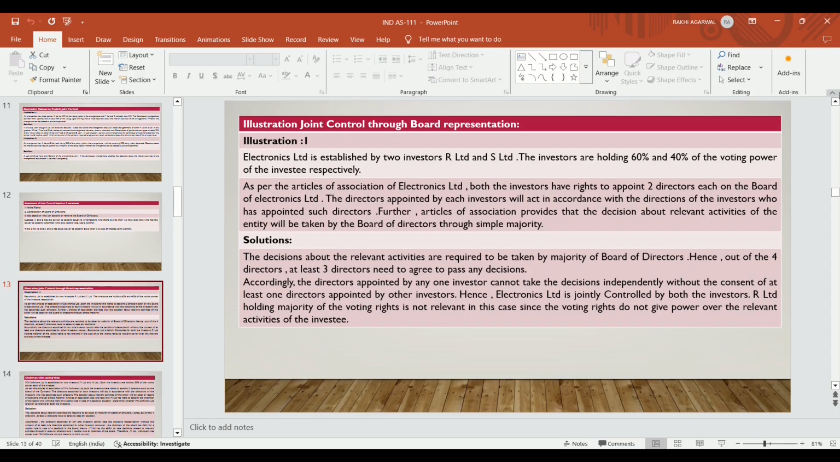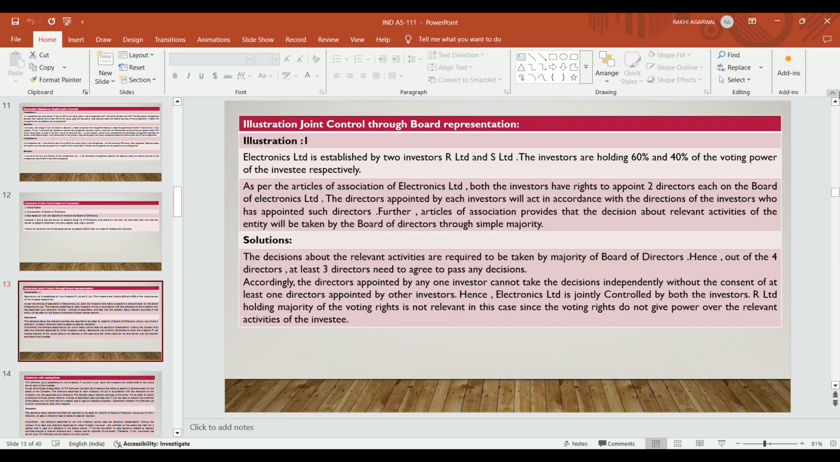This can be explained with the help of an example. Suppose joint control through board representation. Electronic Limited is established by 2 investors, R Limited and S Limited. The investors hold 60% and 40% of the voting power of the investee company. Electronic Limited is a separate entity which is established by R Limited and S Limited. R Limited has 60% voting power in Electronic Limited and S Limited has 40% of the voting power.